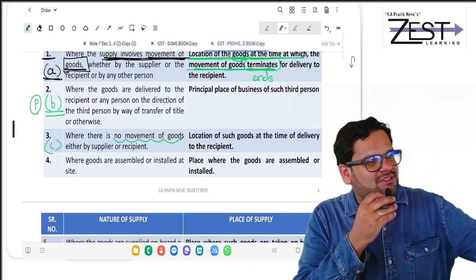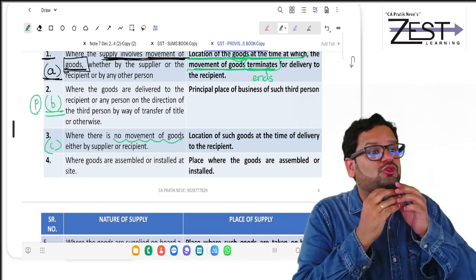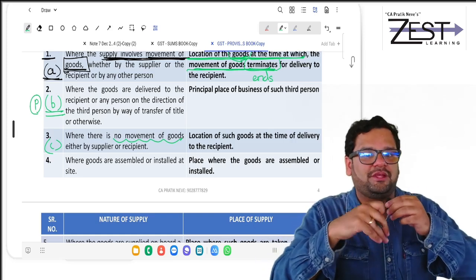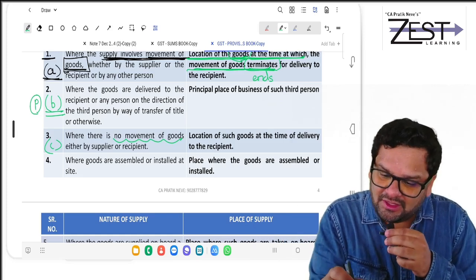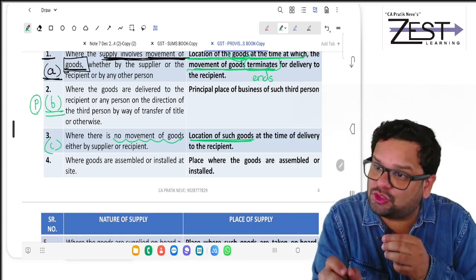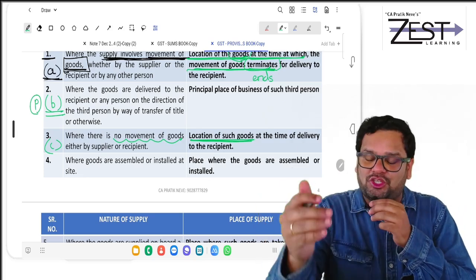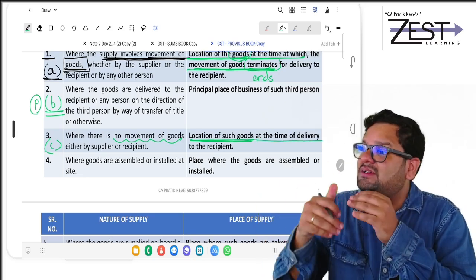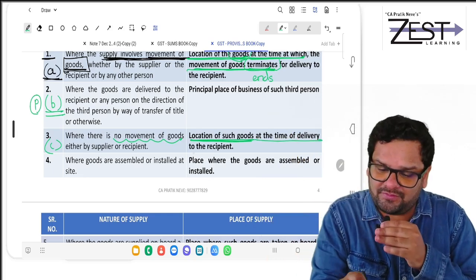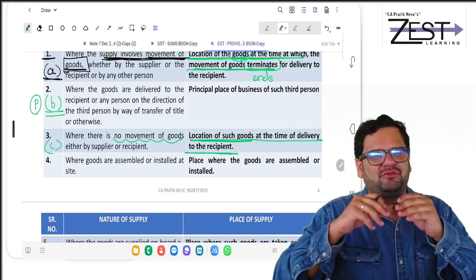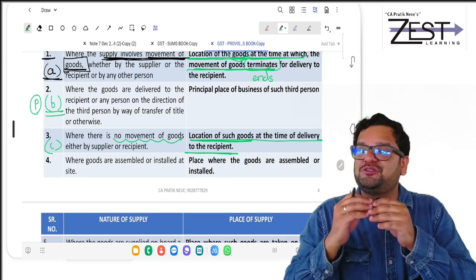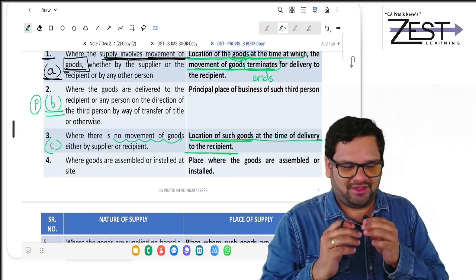Yes, the furniture in this classroom is sold along with the classroom. Place of supply is what? Place of supply is location of such goods. Obviously, location of such goods when they are delivered to the recipient. Simple, as simple. So very obvious. I mean, there is no rocket science in this.